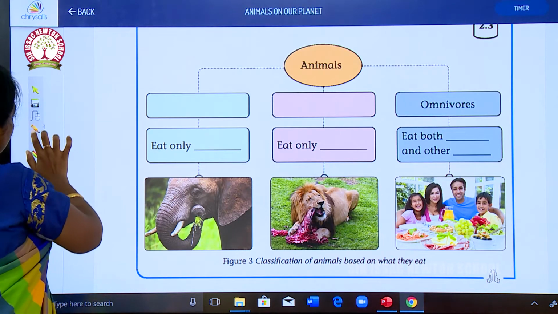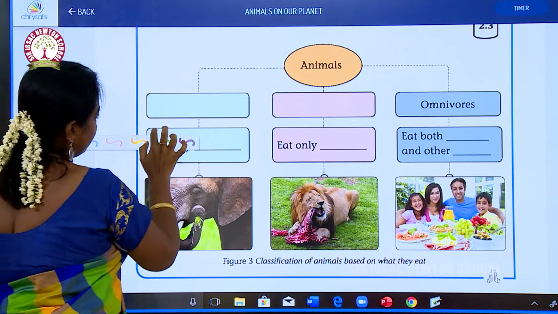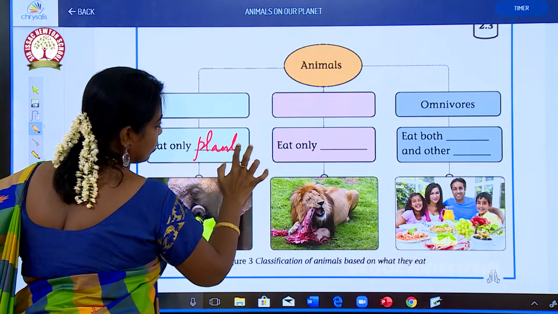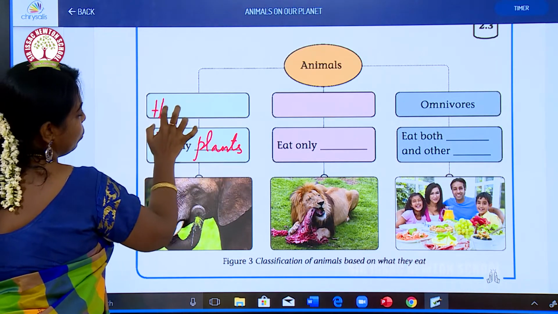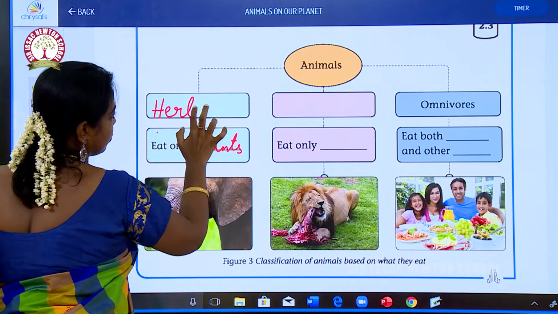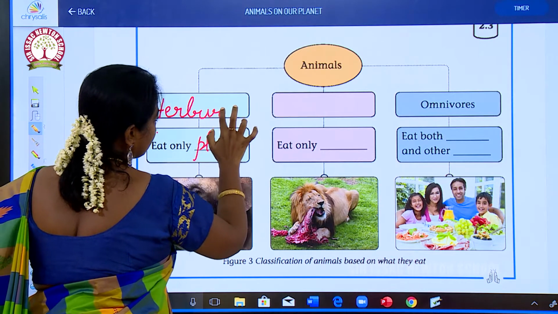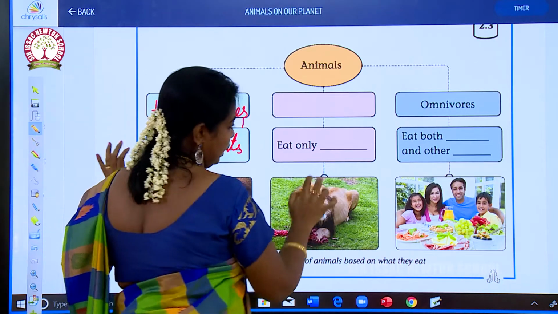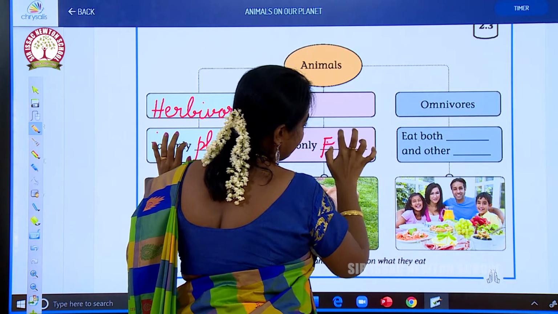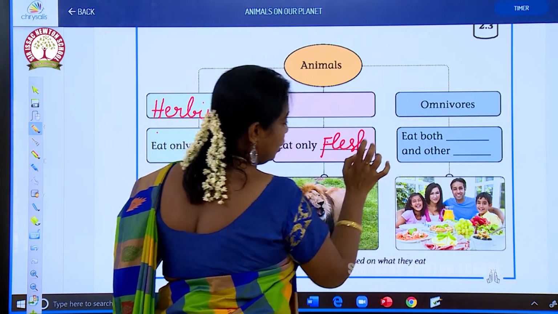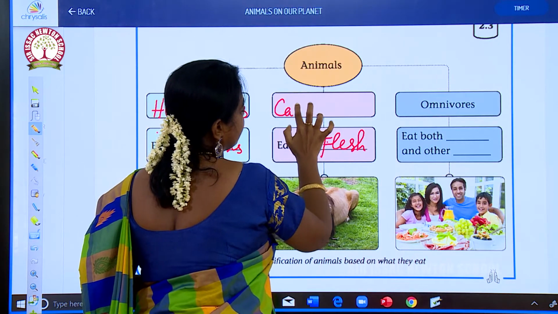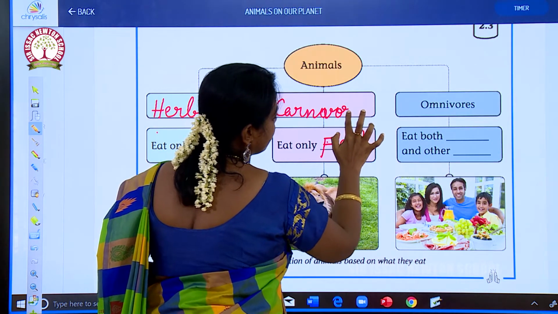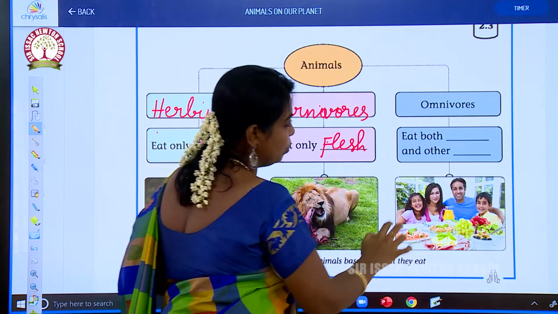So, the ones that eat only plants are called herbivores. The ones that eat flesh are called carnivores.